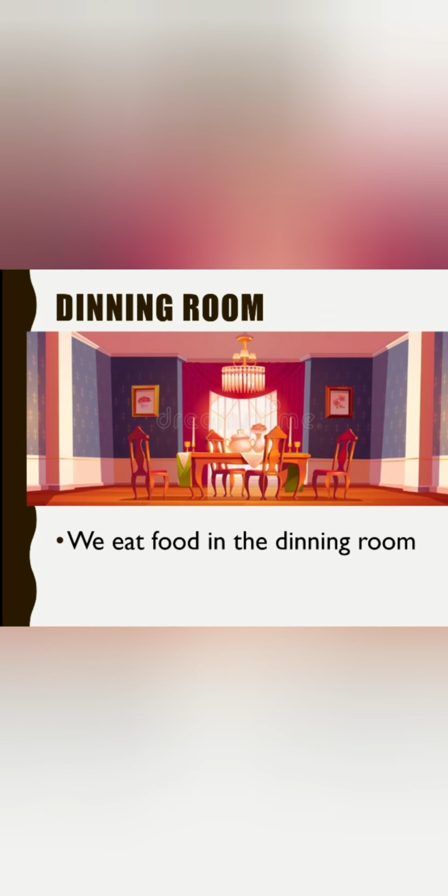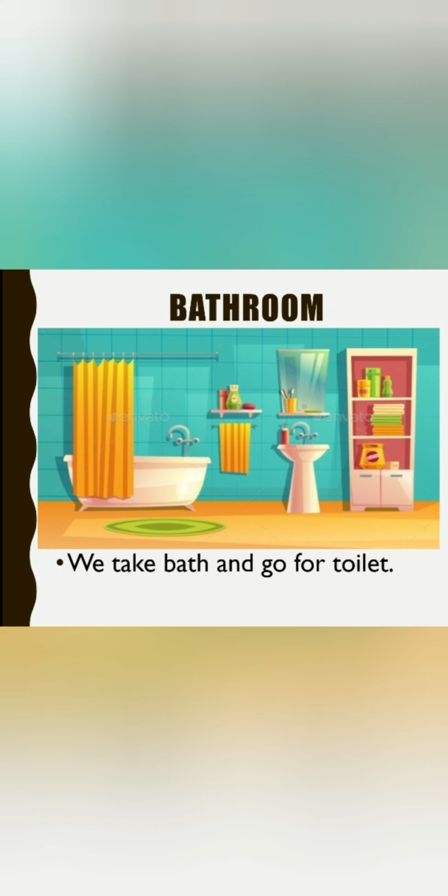Alright, now dining room, it's a place where we eat our food with our family members. So whatever meal we take in the morning, in the afternoon, in the evening, or at night, we generally take it in the dining room. So it's a must thing, because on the dining table all the family members eat together. They can have a good time, have good conversation, discuss their day, they can discuss food, they can discuss your studies, whatever. So it's a very good place where all the family members meet. Alright, so we eat in the dining room.